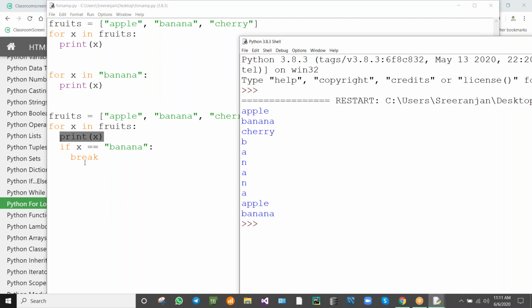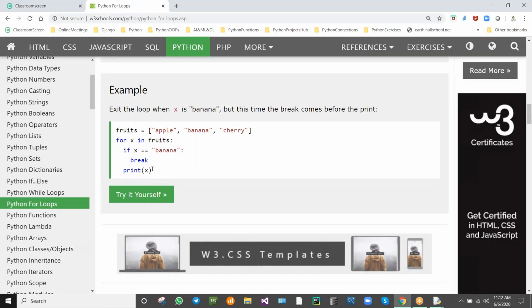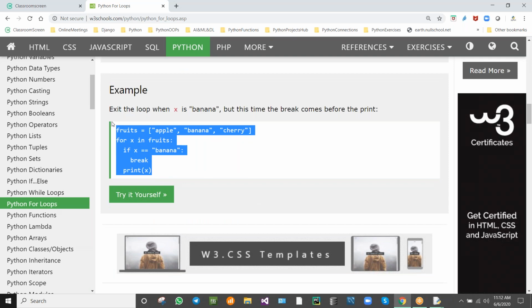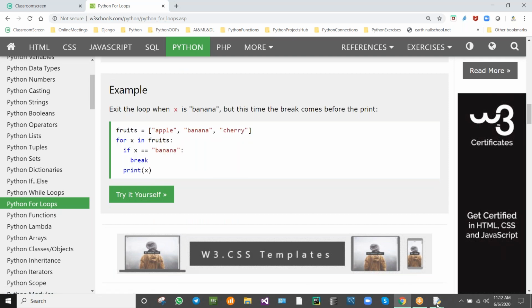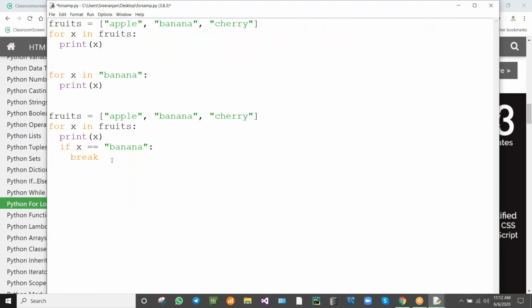If we place the print after the break, what will happen? You can see the output. If we write like this, what will happen? Print text we are giving after checking the condition. See the next example.